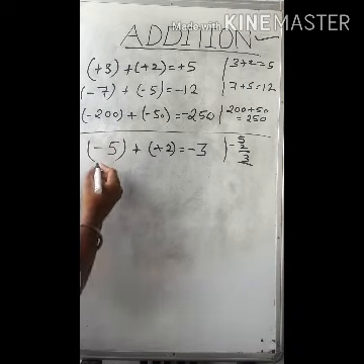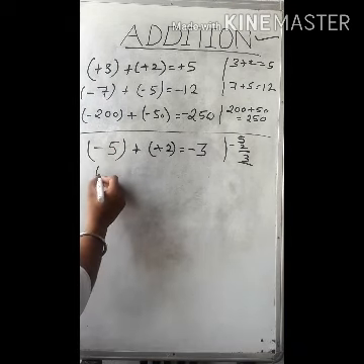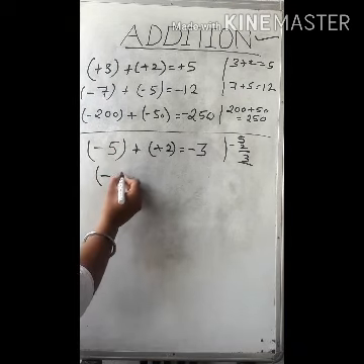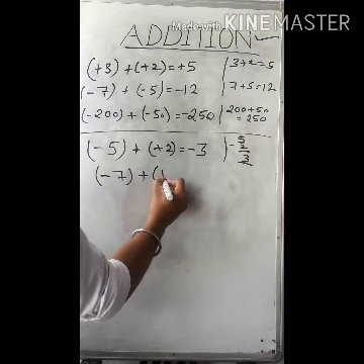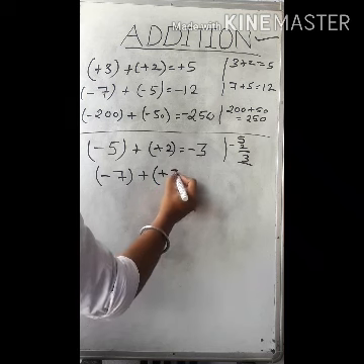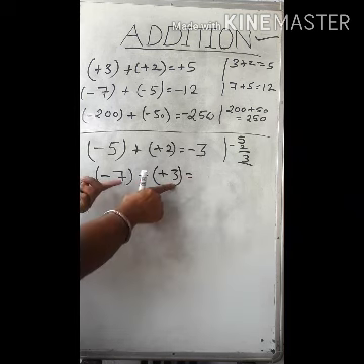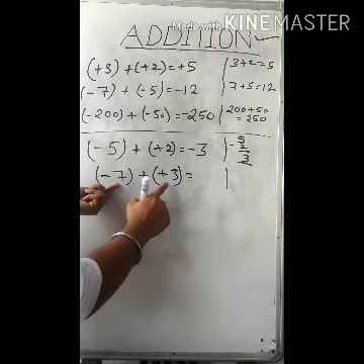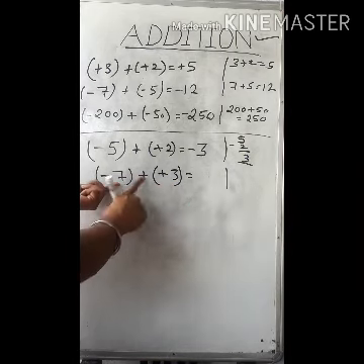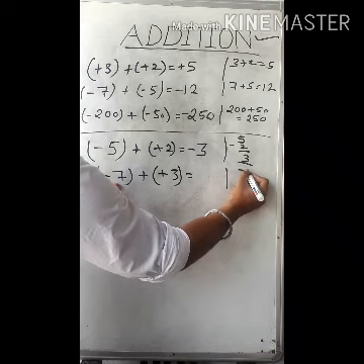Okay. Take another example. I have to add -7 and +3. As we can see here, both the integers have different signs. If the integers have different signs, then they are subtracted. So I will subtract them.